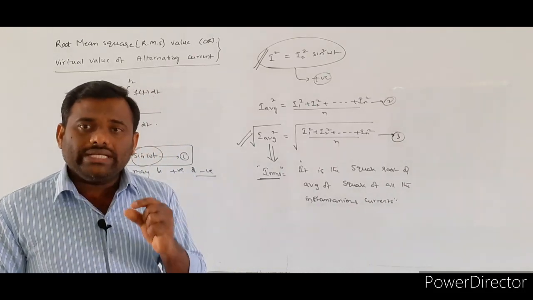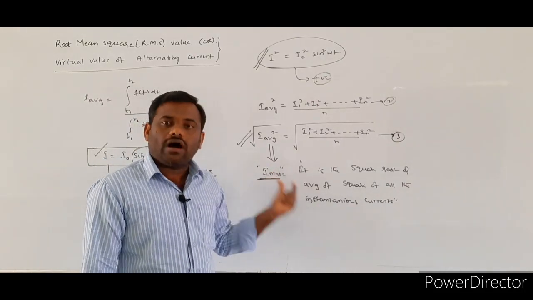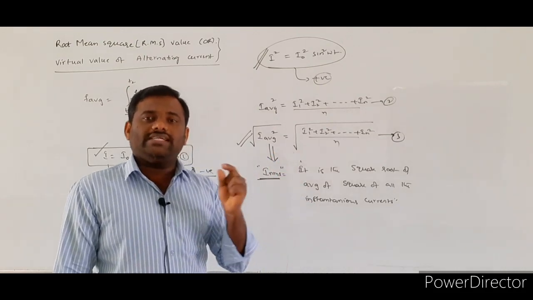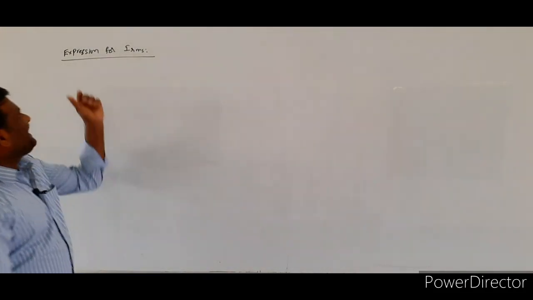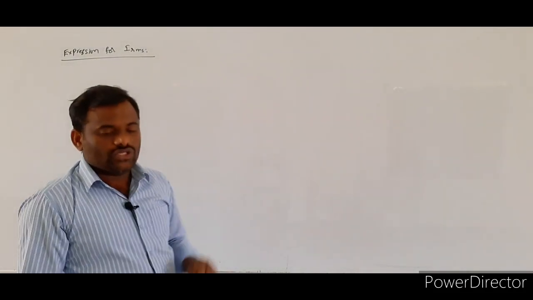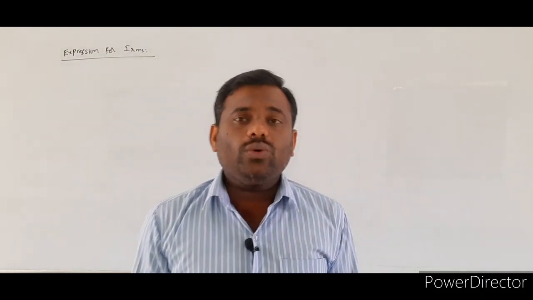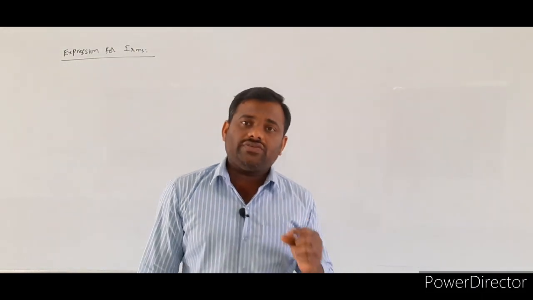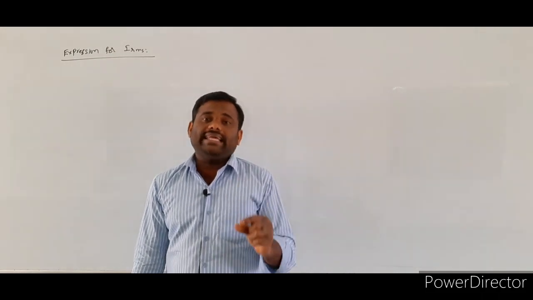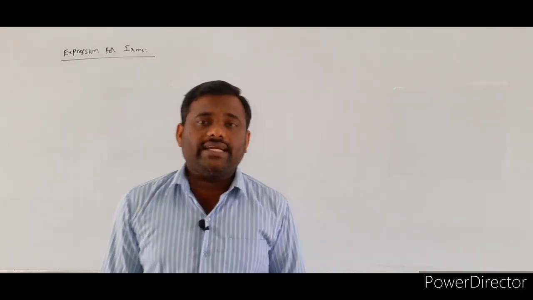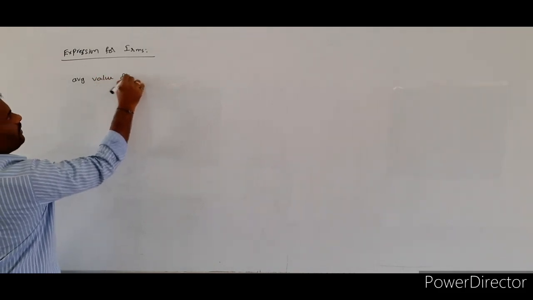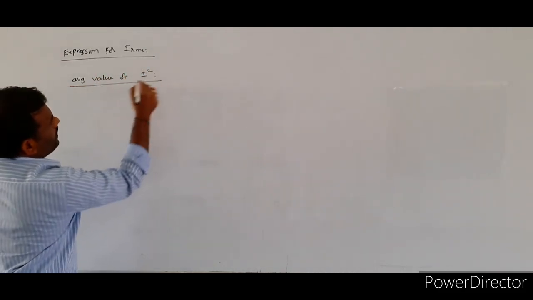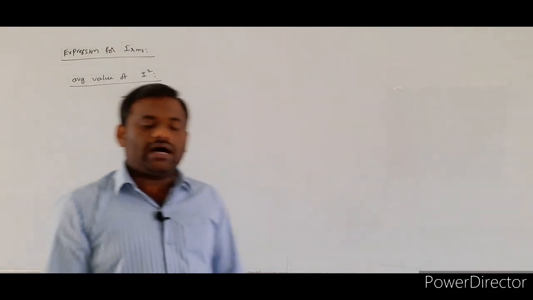Now we are going to derive the expression, the formula, for the RMS value of AC current. We are going to calculate the expression for the IRMS. So what we wrote previously, we took the average value of squares of the instantaneous current. So first I will calculate the average value of I square terms. I want to calculate the average value of I squares.